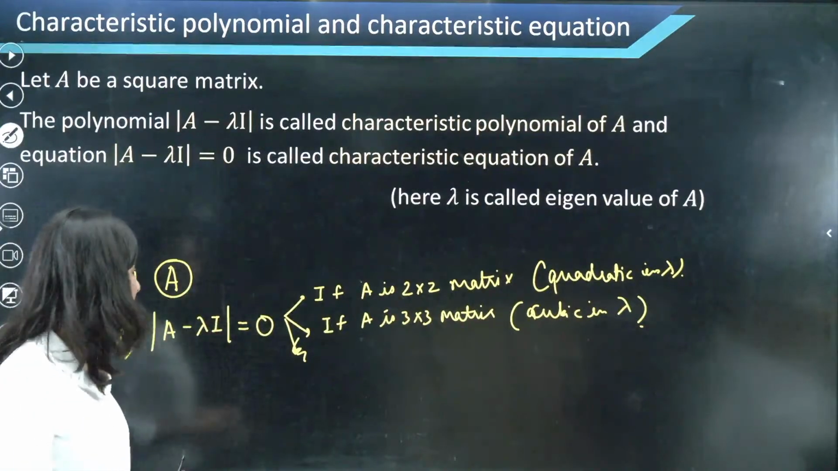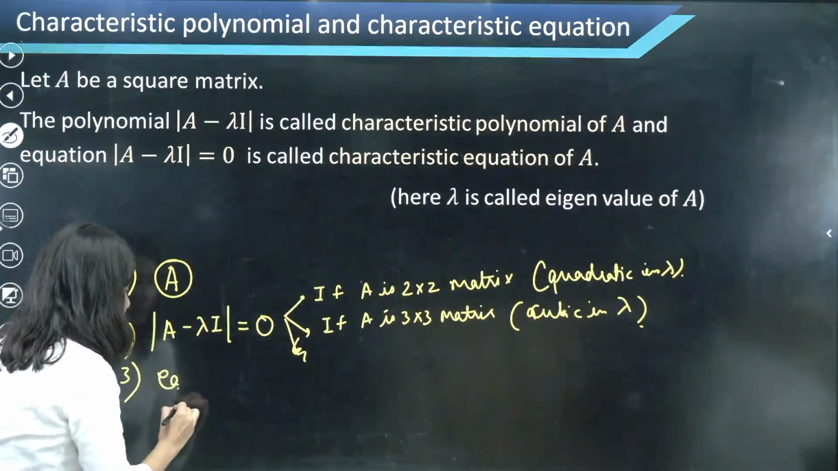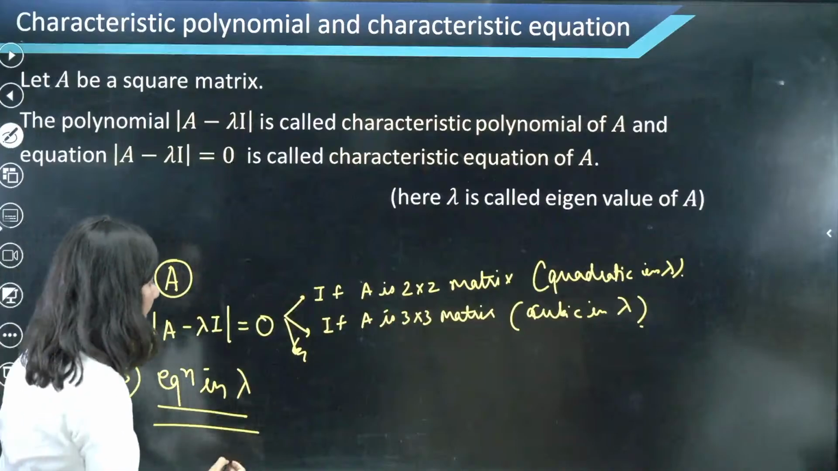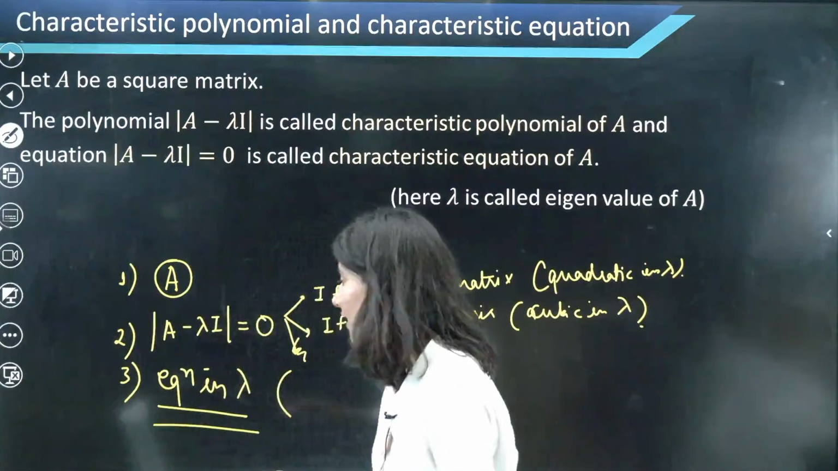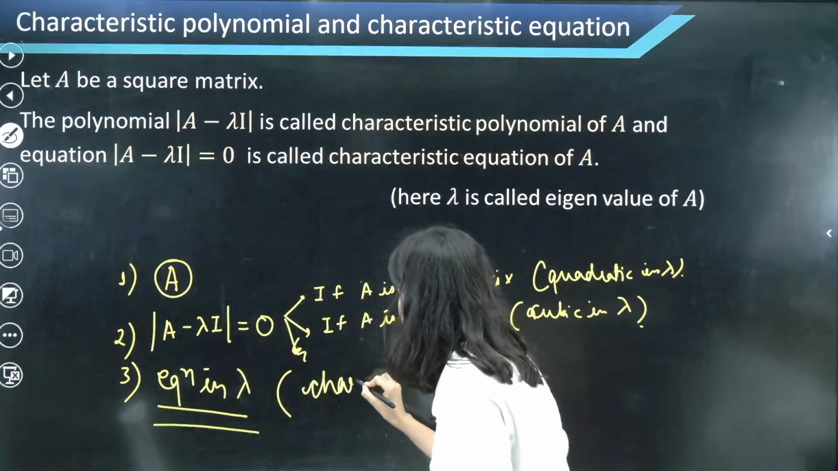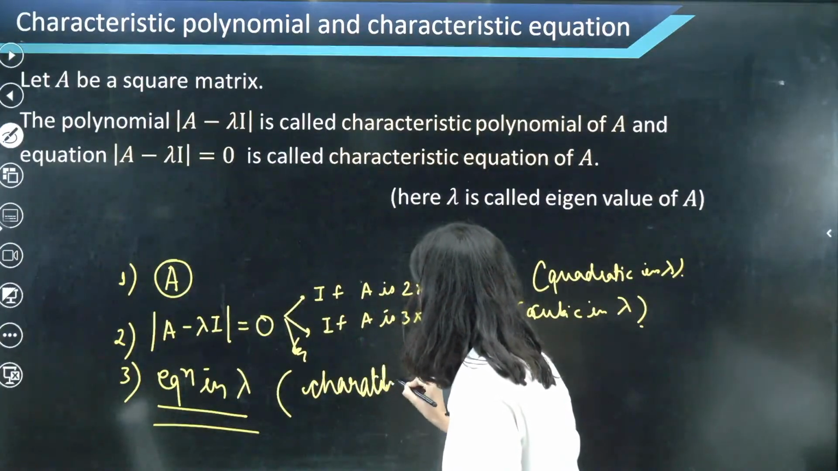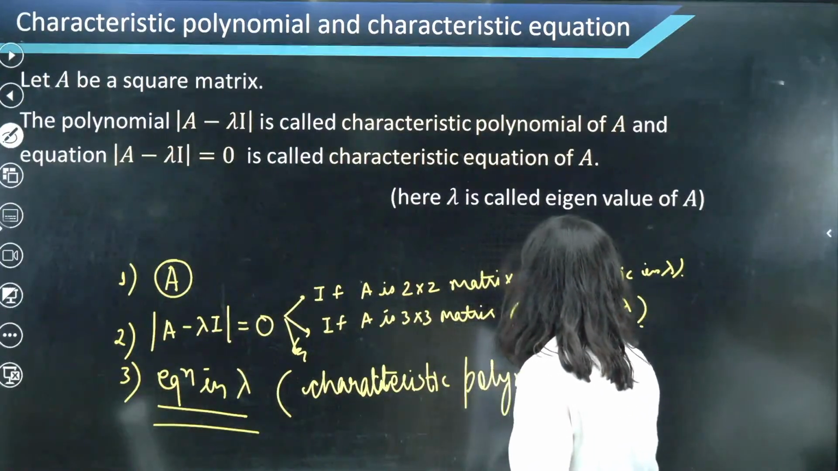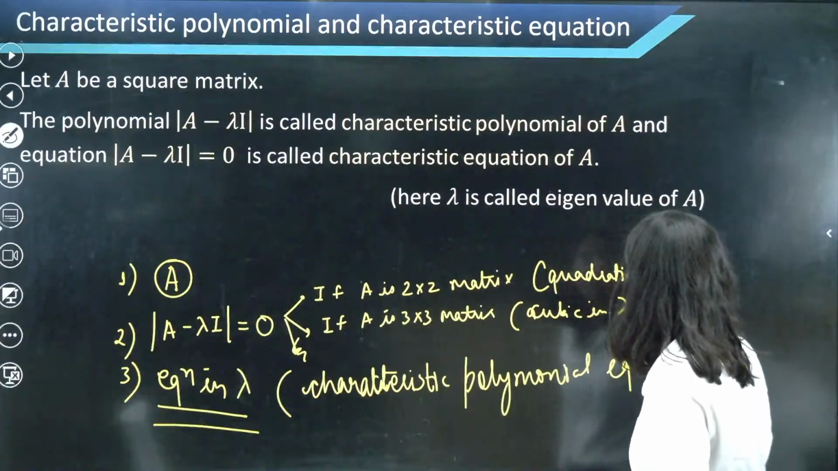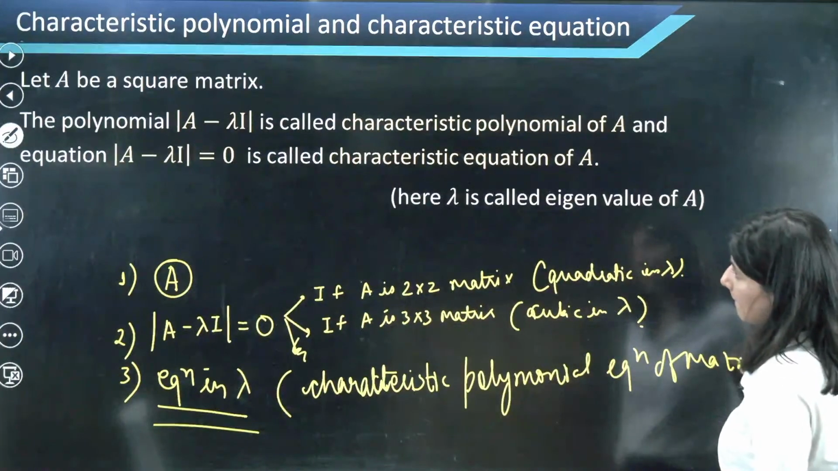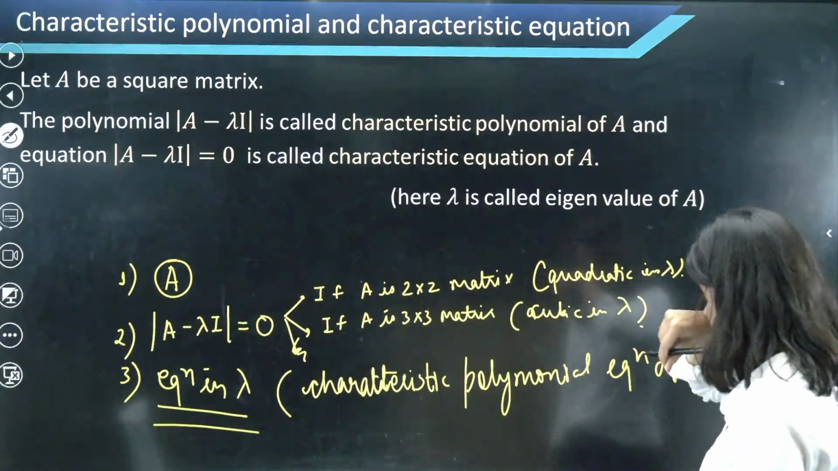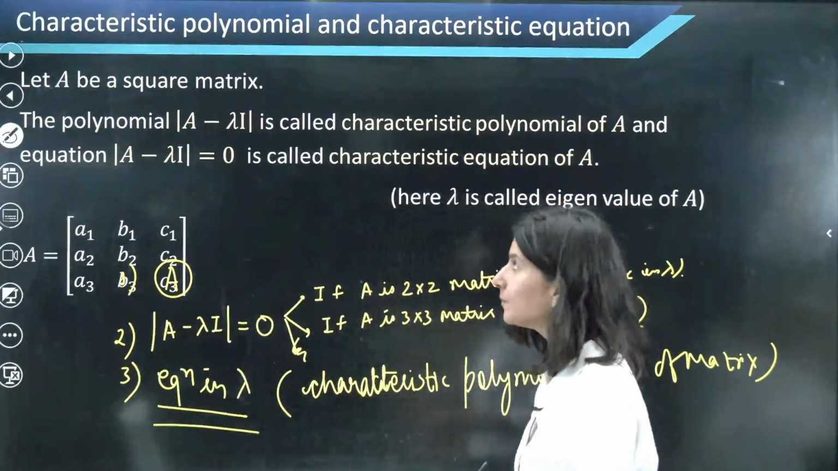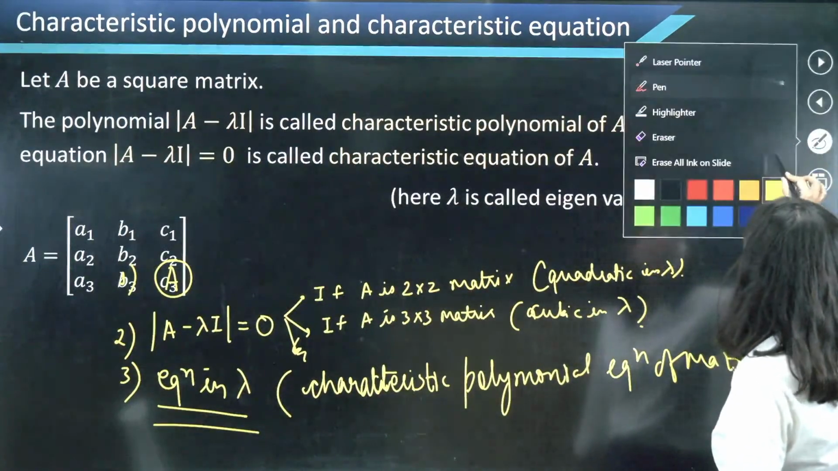So this equation will give you an equation in lambda. Okay, now this equation in lambda is nothing but a polynomial equation, right? And this will be called the characteristic polynomial equation of the matrix. Okay, all right. This concept is clear? This concept is clear? Okay, let me take an example for you.